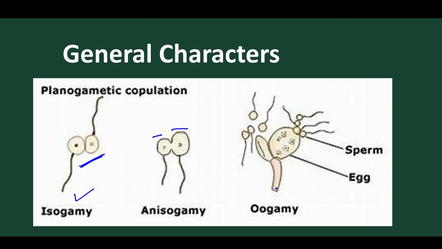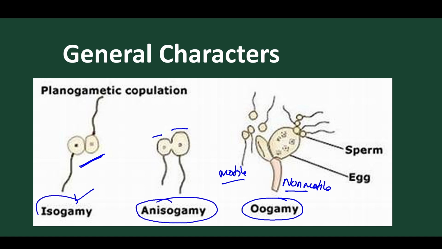Oogamy, where the female is non-motile and the male sperms are motile. So between motile and non-motile, it is called oogamy. Between different sizes, it is called anisogamy. Between the same size, it is called isogamy. And this first type of protoplasmic union is called planogametic copulation.